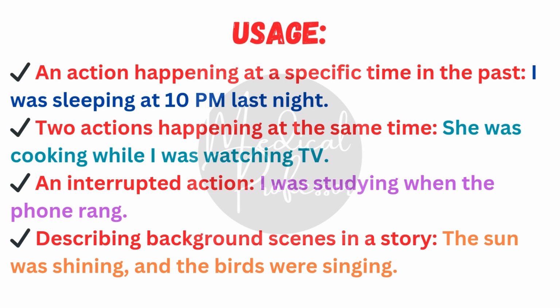Usage. We use past continuous for a specific time in the past. For example, I was sleeping at 10 p.m. last night. Two actions happening at the same time. For example, she was cooking while I was watching TV. An interrupted action. For example, I was studying when the phone rang. Background scenes in a story. For example, the sun was shining and the birds were singing.